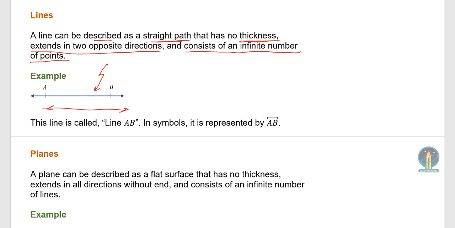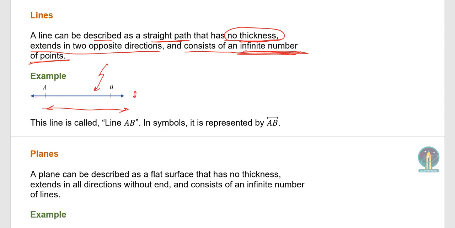But if we have an infinite number of points, we are going to end up with a line in a single dimension. But in the thickness dimension, there is no thickness. Why? Because the thickness of the line is only 1 point thick.